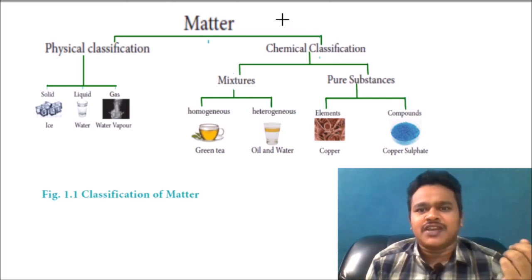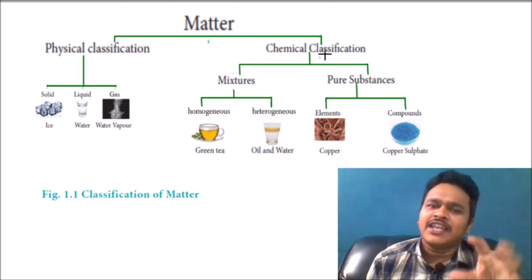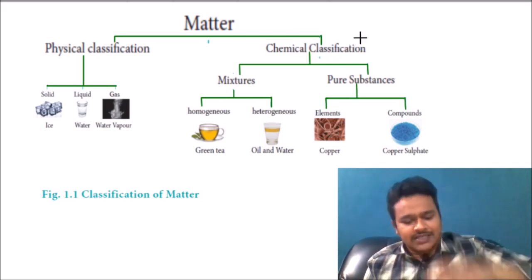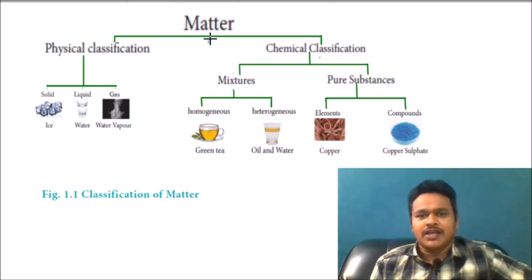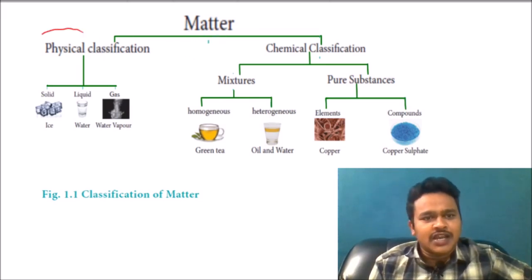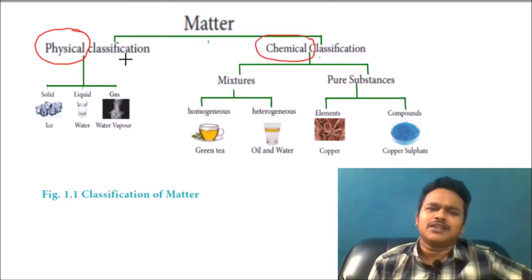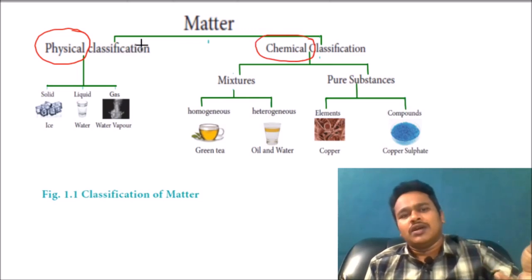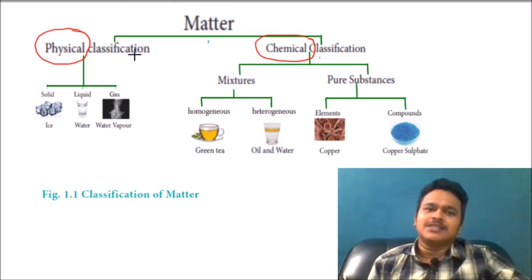The next one is the definition here, and the classification of matter. Here there is a chart of classification of matter, and each and everything we are going to study. I will explain here. Matter is classified based on nature. One is physical nature, the other is chemical nature. Physical means you can touch them, you can smell them, you can identify them.